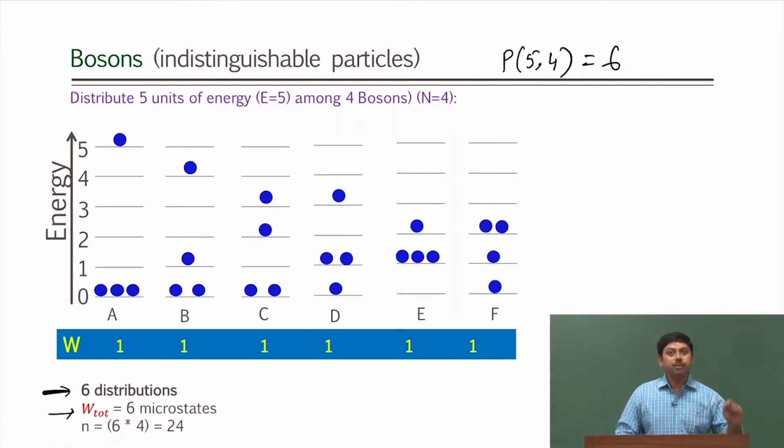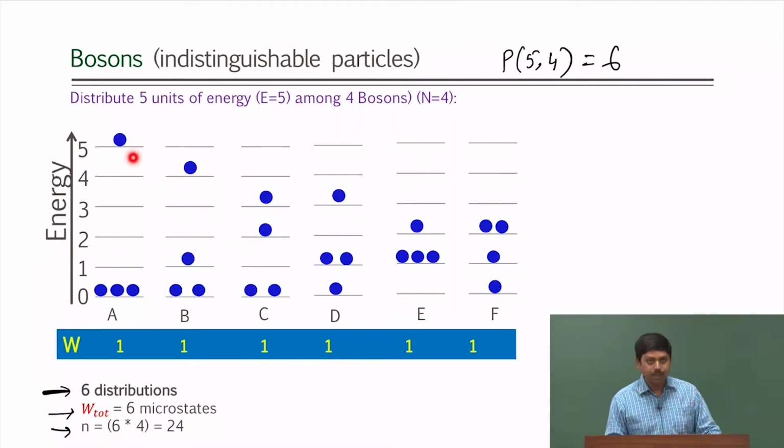Remember how many we got? 56 microstates in total when the particles were distinguishable. Now with indistinguishable particles we only get 6 possible microstates. So the number of particles in all 6 possible microstates is 4 times 6, which is 24. So in total there are 24 dots in this graph.